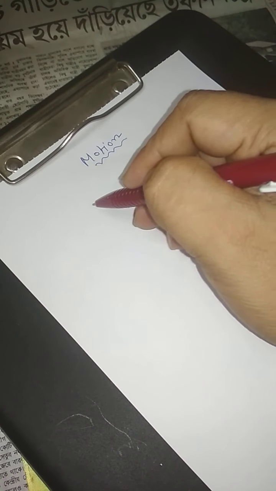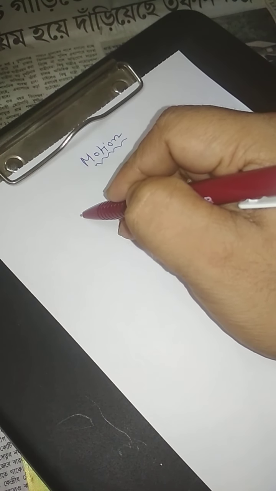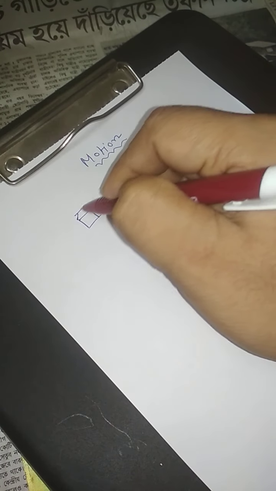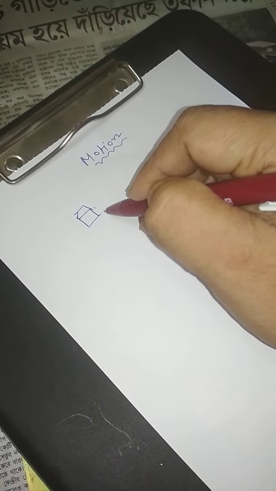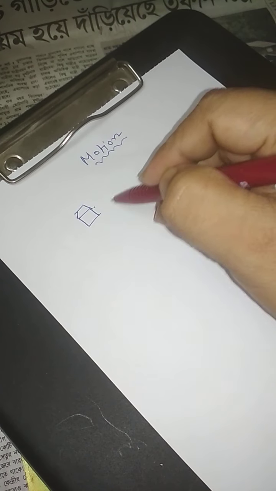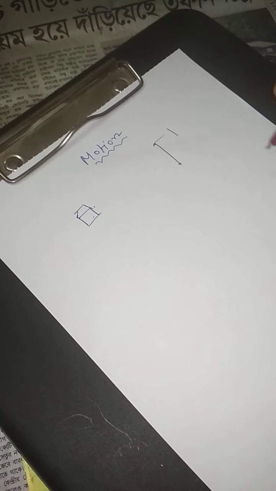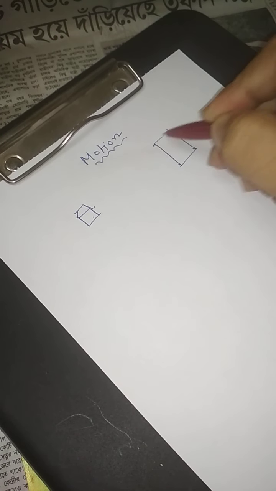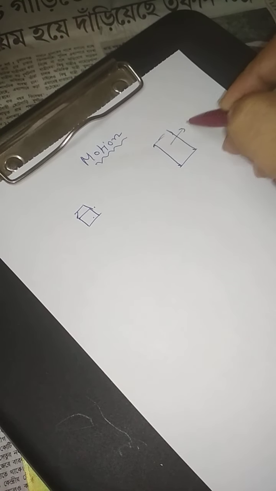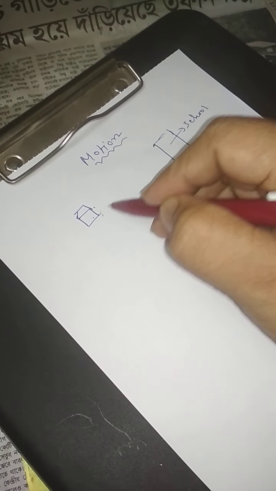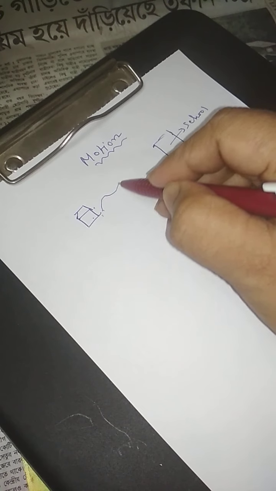Okay, let us say there is a house and a student travels from his house to his school. This is school. And the path is like this.